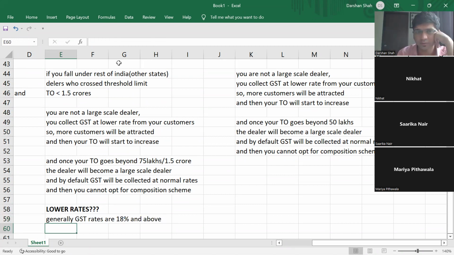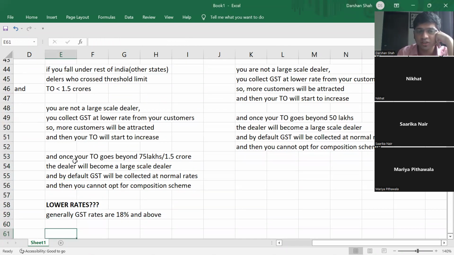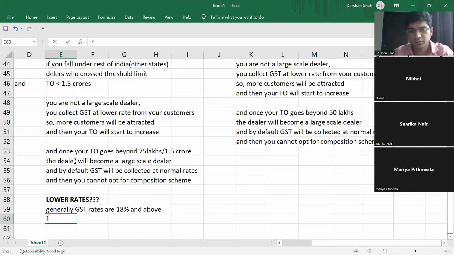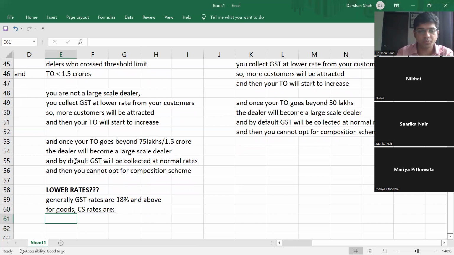But if you are a composition scheme dealer for goods, they have specified the rates also. First, for a manufacturer who manufactures and sells goods, GST rate is only 1%.